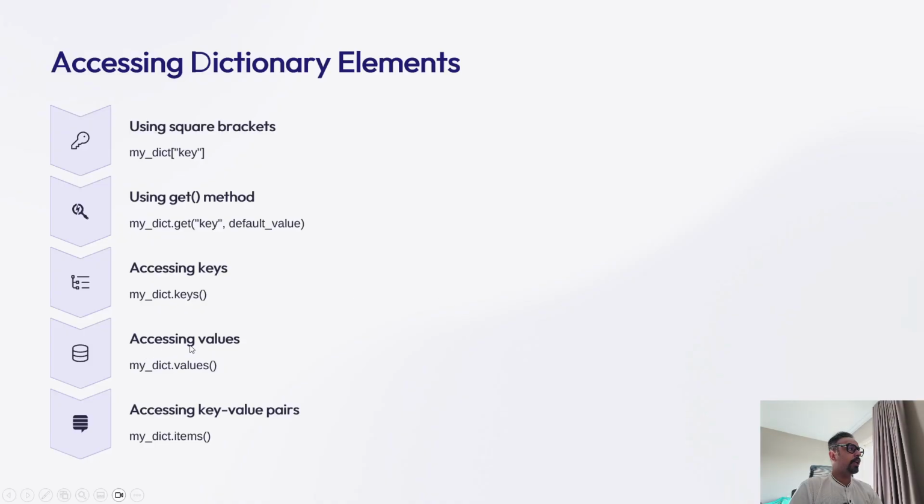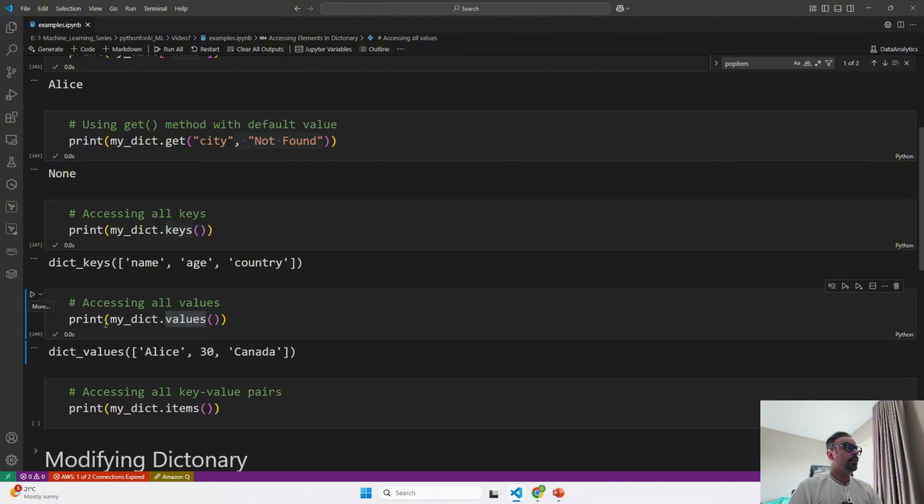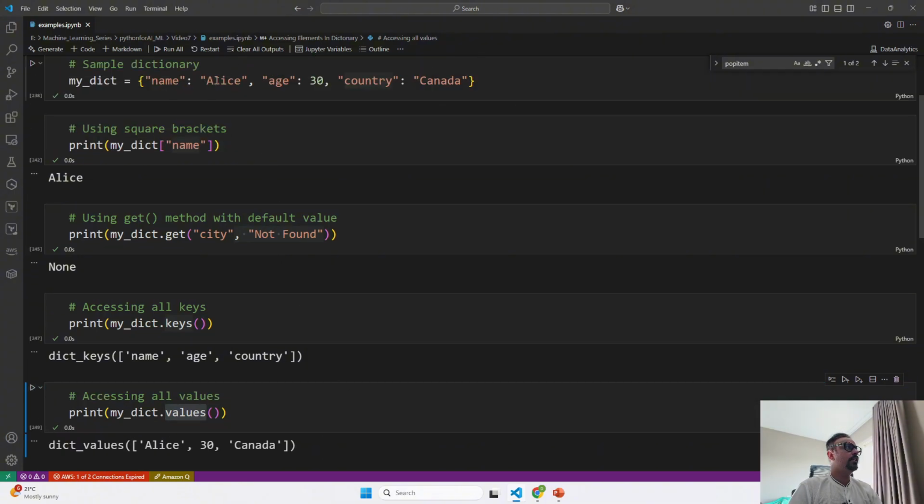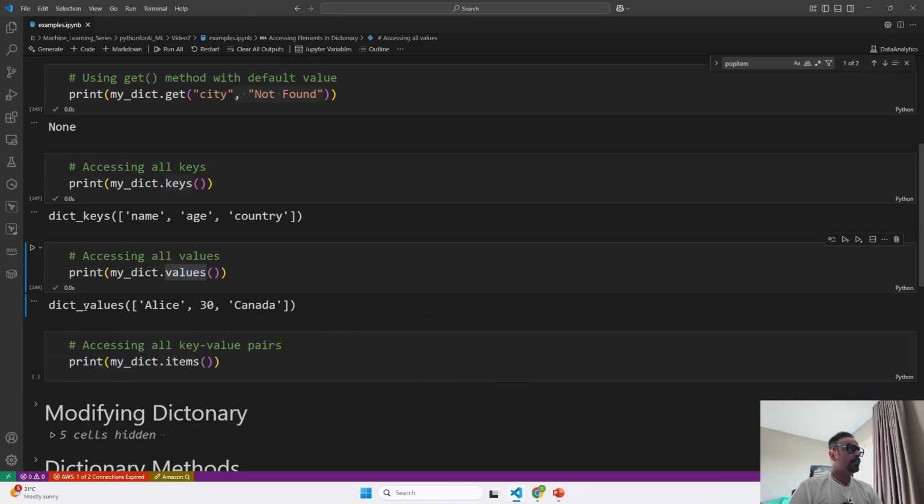In the same way, if you have to access the values, you can use the values method over here, where when I run this, it is just going to get the values. So over here, if you see Alice, 30 and Canada, these are the 3 values which are inside our dictionary.